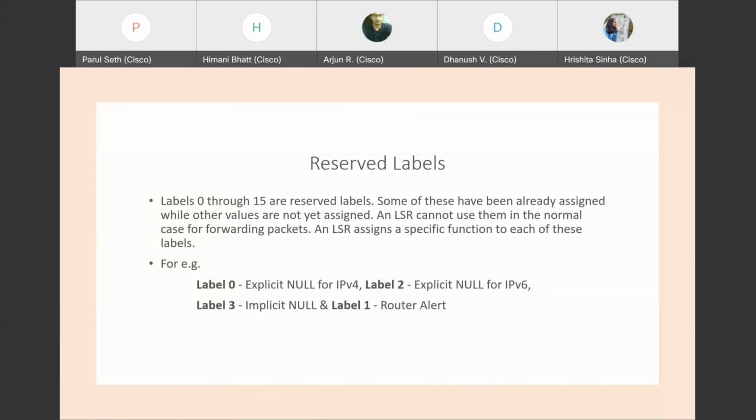From 0 to 15, there are reserved labels. So our system will not assign a label like 2 because it is already reserved. All these reserved labels, we cannot assign. For example, label 3 is used for explicit pop. Whenever I receive a packet which has label 3, that router knows that it has to remove the label. So that's the reserved labels thing. All those 0 to 15 are the reserved labels.